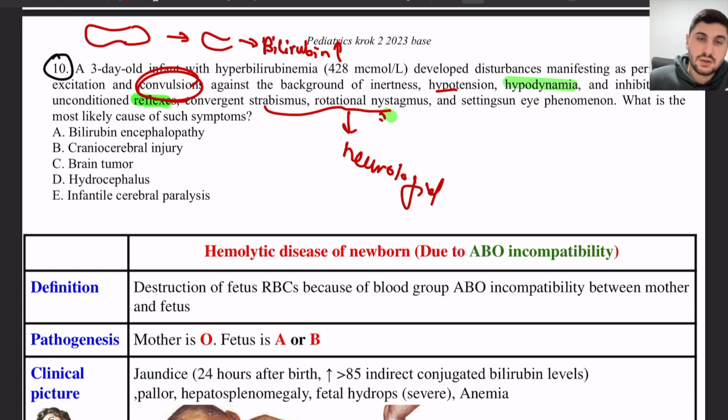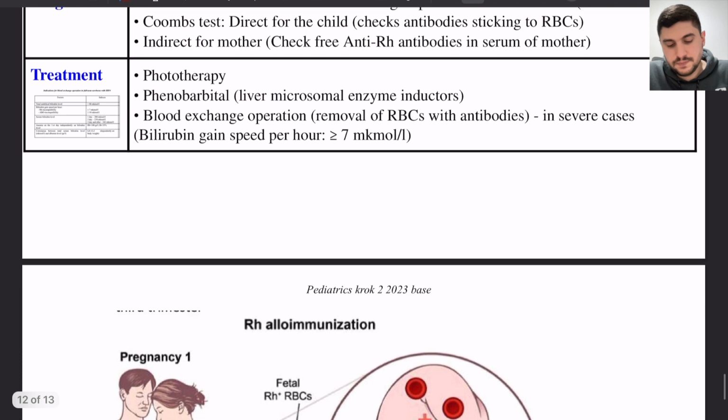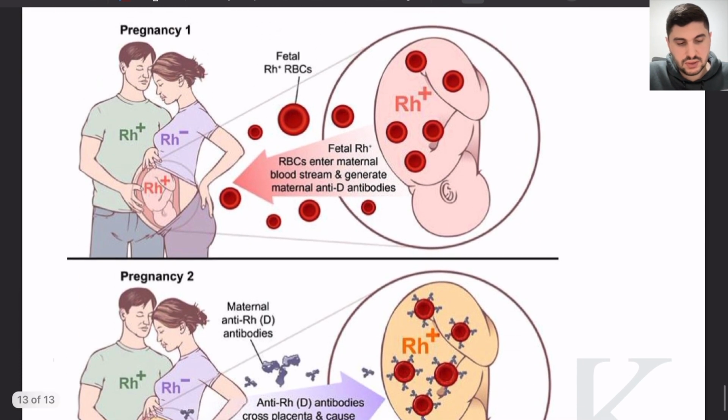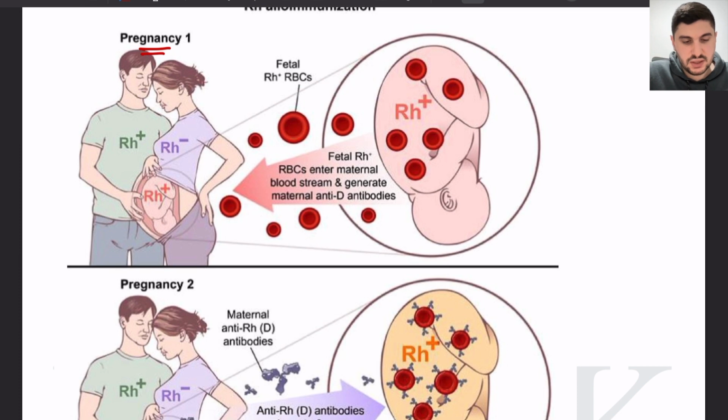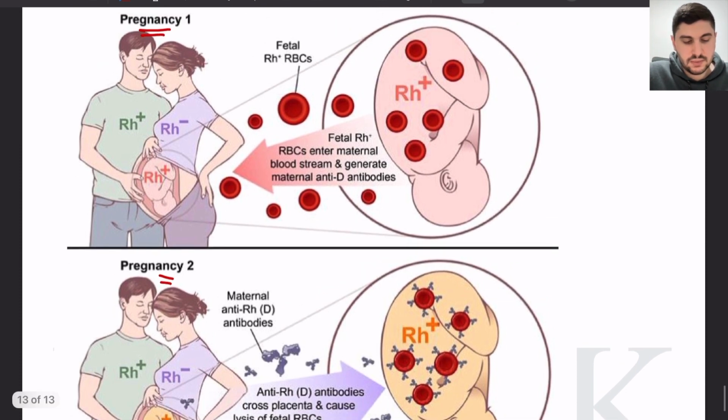This is a severe complication of pathological jaundice, especially jaundice because of blood group incompatibility, right? Either Rh blood group incompatibility or ABO blood group incompatibility. So what happens is that because of mixing of the mother's blood and the fetus blood, in the fetus blood we have a lot of... This is what I mean. This picture in the first pregnancy and the second pregnancy.